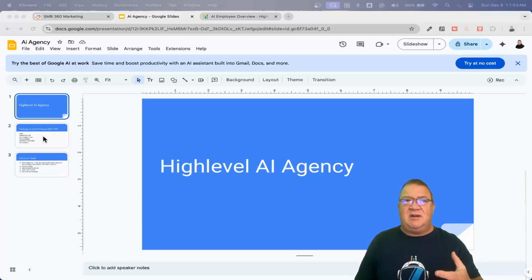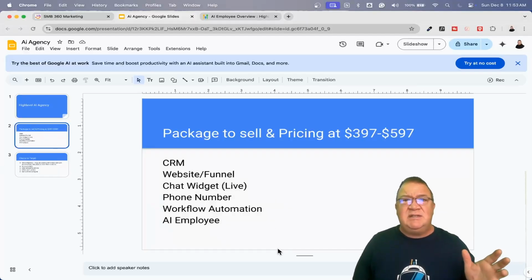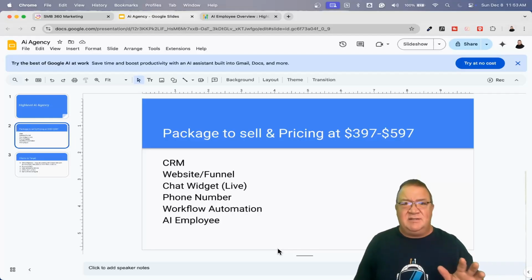So what would be included if you wanted to start an AI agency and you just wanted to help people out using this part of the feature set of the High Level platform? What would that look like? Let's hop into it here and take a look. So here's just an example of some of the things that you can create in a very small package.